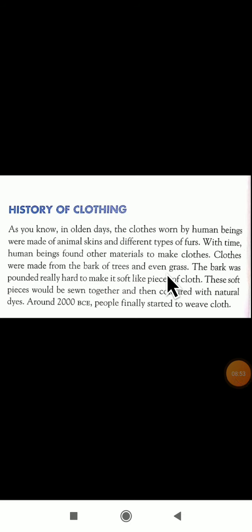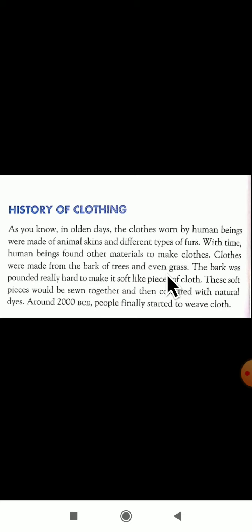How were the clothes made here? Clothes were made from the bark of trees. Bark is nothing but the outer covering, one of the parts of a tree. So what did the people used to do? They used to cover their bodies with the help of the bark of a tree and even with the help of grass, leaves, and the skin of animals.